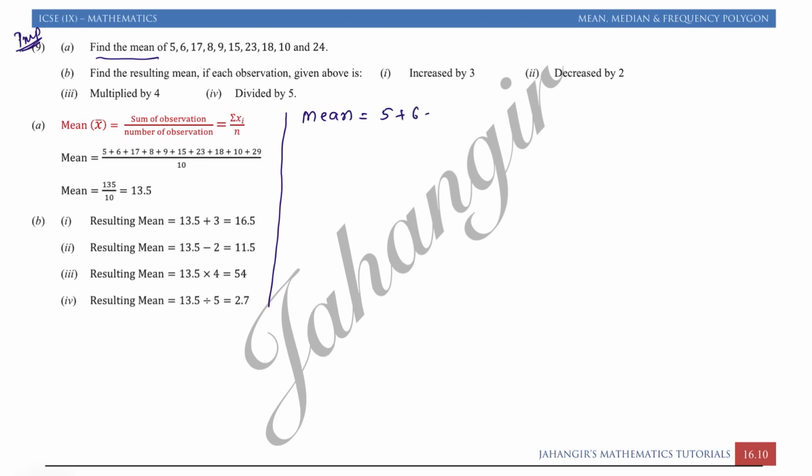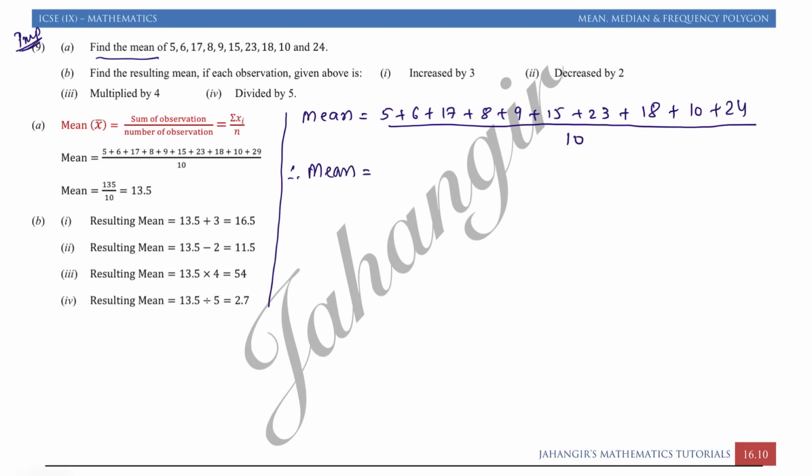5 plus 6 plus 17 plus 8 plus 9 plus 15 plus 23 plus 18 plus 10 plus 24, whole divided by 10, because there are 10 observations. So therefore mean is equal to 135 upon 10, that is equal to 13.5. So we got the first answer.